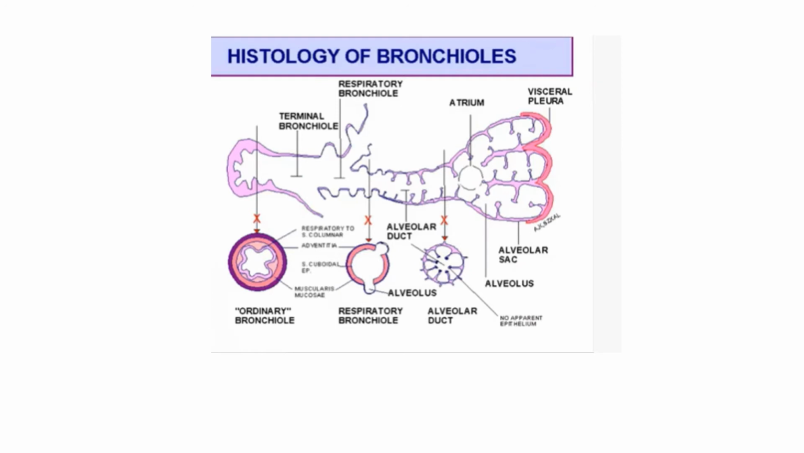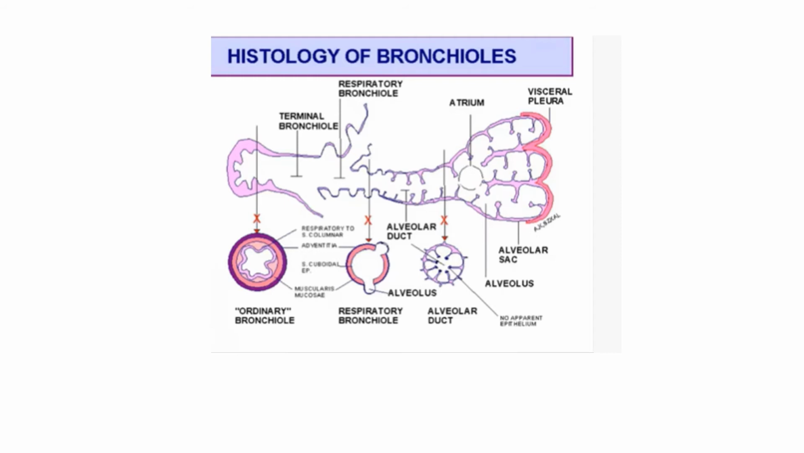If we have to see the division of the bronchioles, this is the terminal bronchiole, a diagrammatic representation. Then comes the respiratory bronchiole. We have the columnar epithelium in the terminal bronchiole. In the respiratory bronchiole, the lining epithelium is cuboidal. So from pseudostratified ciliated with fewer goblet cells, to ciliated columnar, then columnar epithelium, and then cuboidal epithelium.